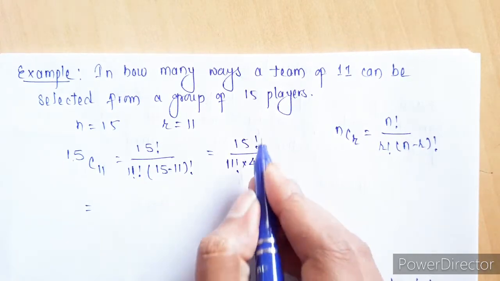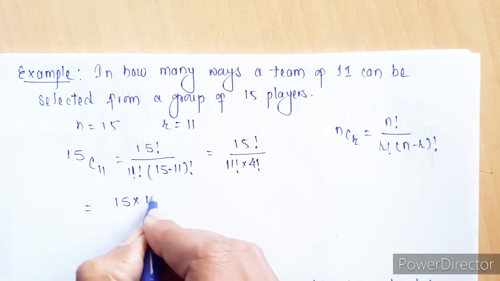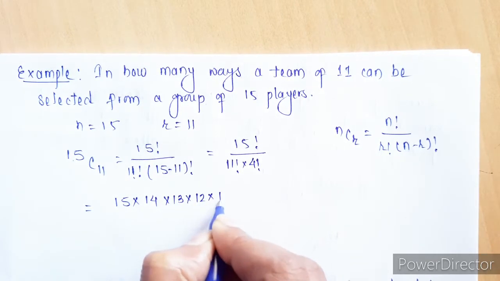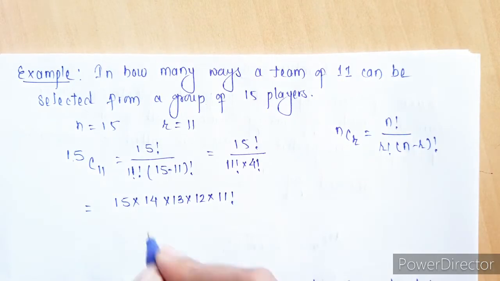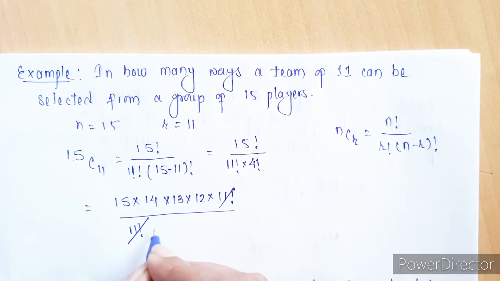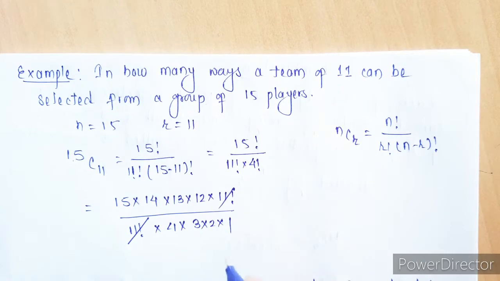Expanding this, it can be written as 15, 14, 13, 12 and 11 factorial upon 11 factorial. I am keeping 11 factorial as it is because it can be cancelled, and the remaining is 4 factorial, which is 4, 3, 2 and 1.